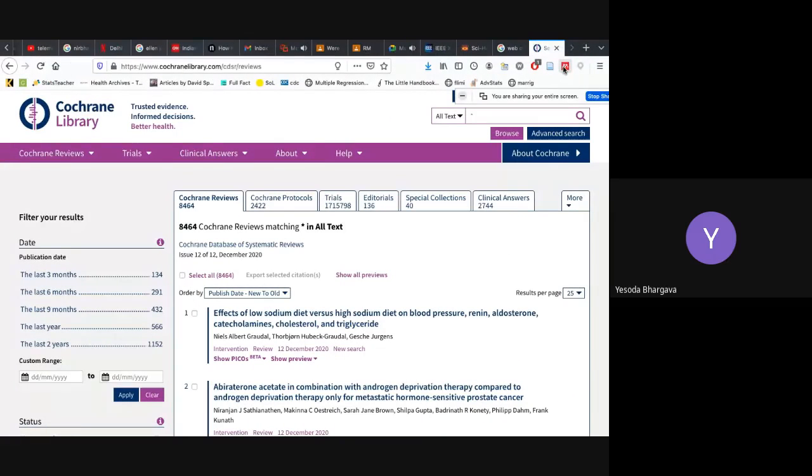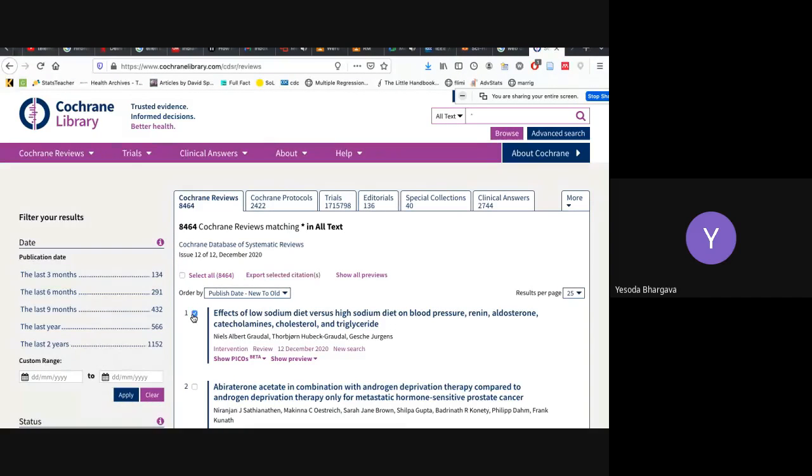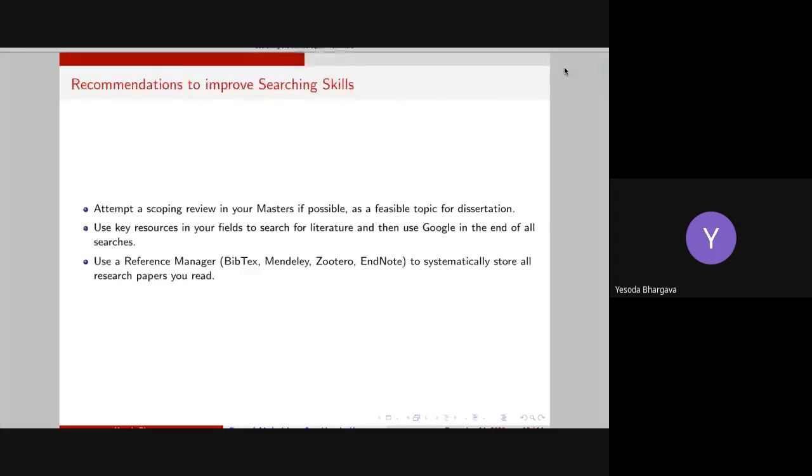So for example, Mendeley has an add-on also in Firefox, and the same with Zotero. So whenever you want to search or save a paper, you just click on it and export it to Mendeley. So it will sync it with your offline system. I think when I take a lecture on this, it will become more clear, Shashwat. Sure, ma'am. But it will be good to learn about these reference managers. Any other question?